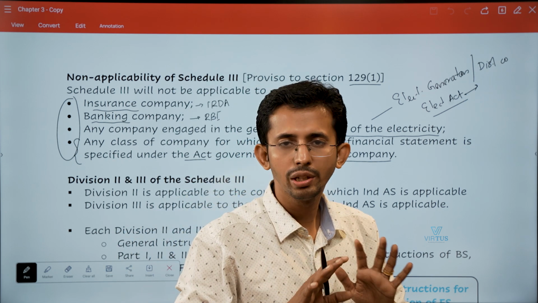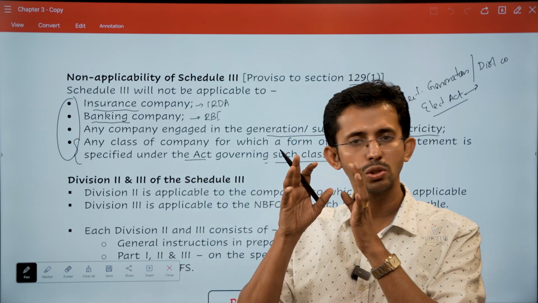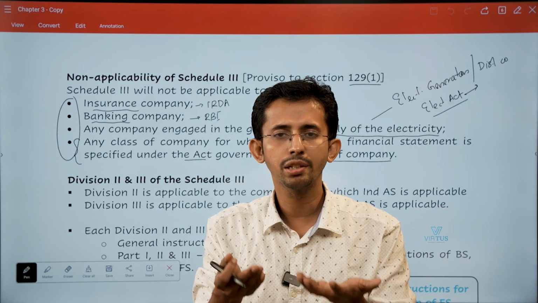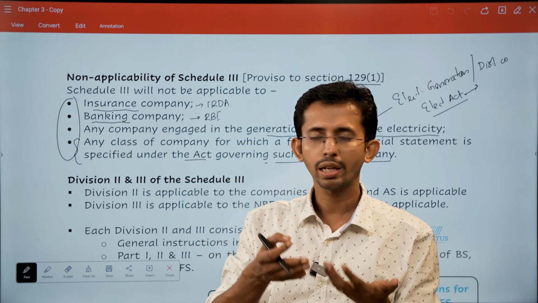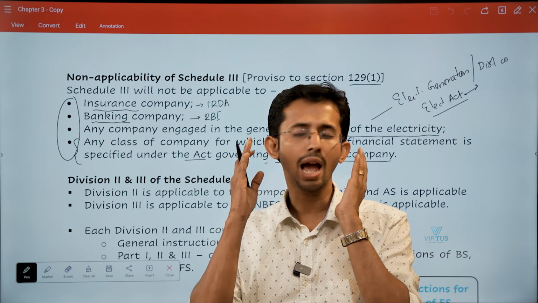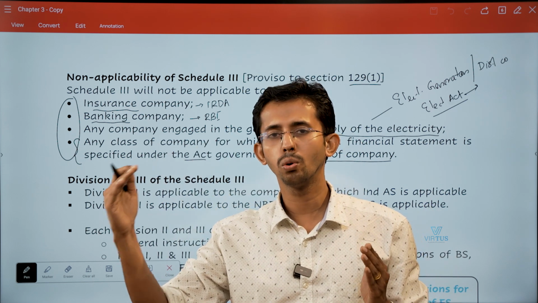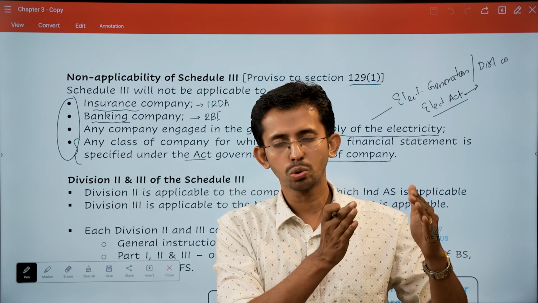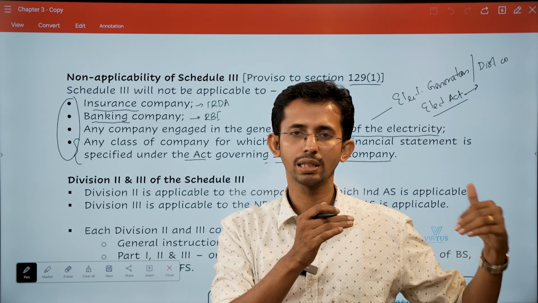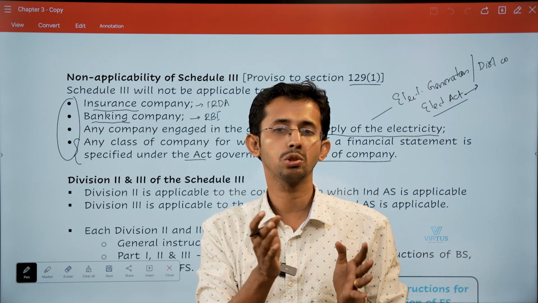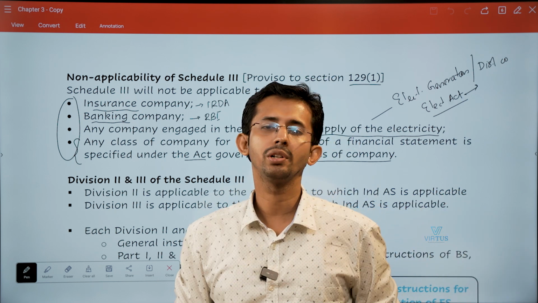Friends, I hope that is clear to everyone. This is something which is very fundamental. You may be following it in your articleship, in your audits. So you need to have a clear-cut idea who has to follow Schedule 3, who shouldn't follow Schedule 3, and among those who follow Schedule 3, which division, whether it is Division 1, Division 2 or Division 3, is to be followed. I hope that is clear to you. Thank you.